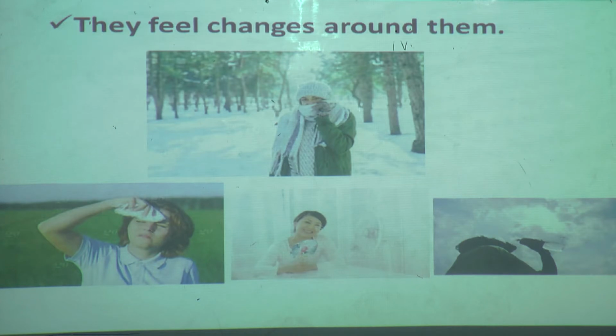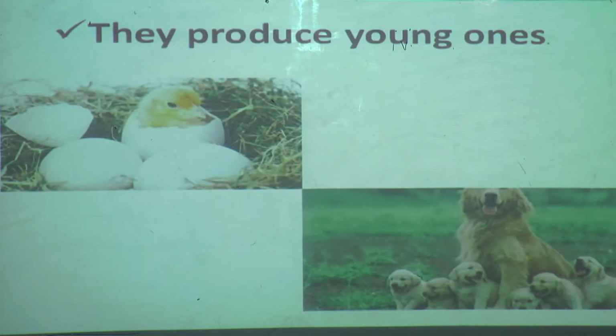So living things feel changes around them. Keep it in your mind. Now, they produce young ones. Who produces young ones? Living things. Now, animals. You can see in the first picture, the baby bird is coming out from the egg. Okay, and you can see the dogs and puppies. So the living things produce young ones. Understood?